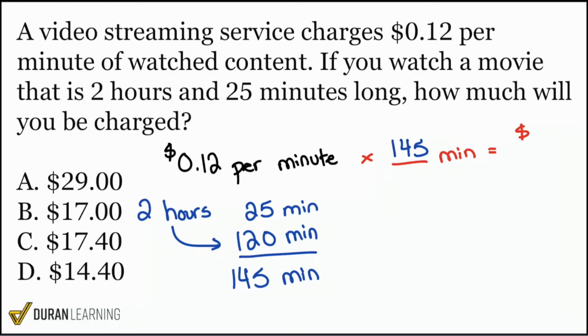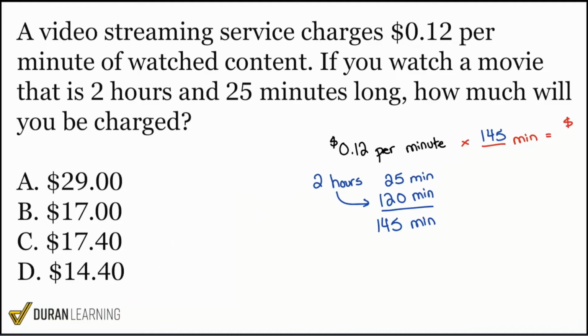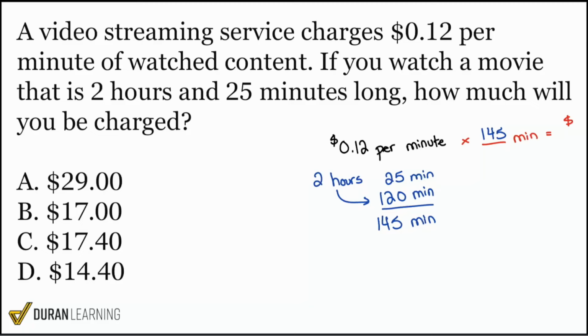And this is where the tough part begins. Because we finally have the number of minutes, but we're going to be multiplying by a decimal. So this is where we can't lose our nerve. We know what we need to do. And if you're struggling with decimals, remember, that's just your calling to work in the Math Basics course to really work with decimals, negatives, fractions, you name it, but you have got to practice it. It's your responsibility. So let's go ahead and get it done here. We have 145 minutes, and we'll go ahead and multiply this by 12 cents.